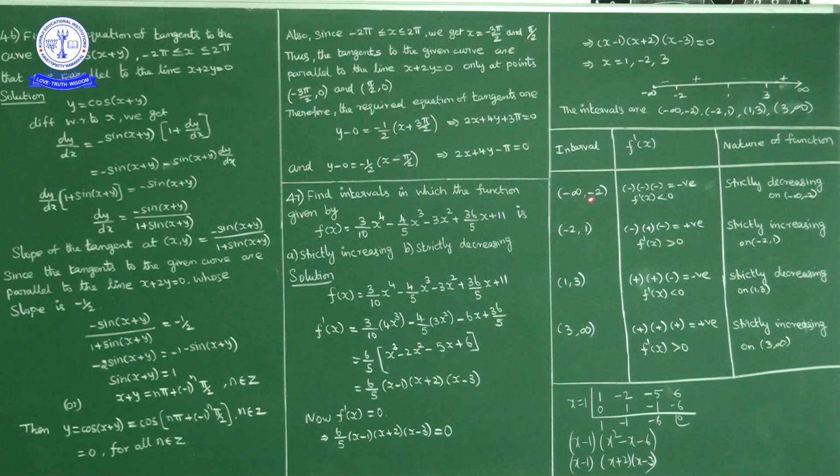Now in minus infinity to minus 2, f dash of x is negative, so f of x is decreasing in this interval. In minus 2 to 1, f dash of x is positive, so f of x is increasing. In 1 to 3, f dash of x is negative, so f of x is decreasing. In 3 to infinity, f dash of x is positive, so f of x is increasing in the interval 3 to infinity.